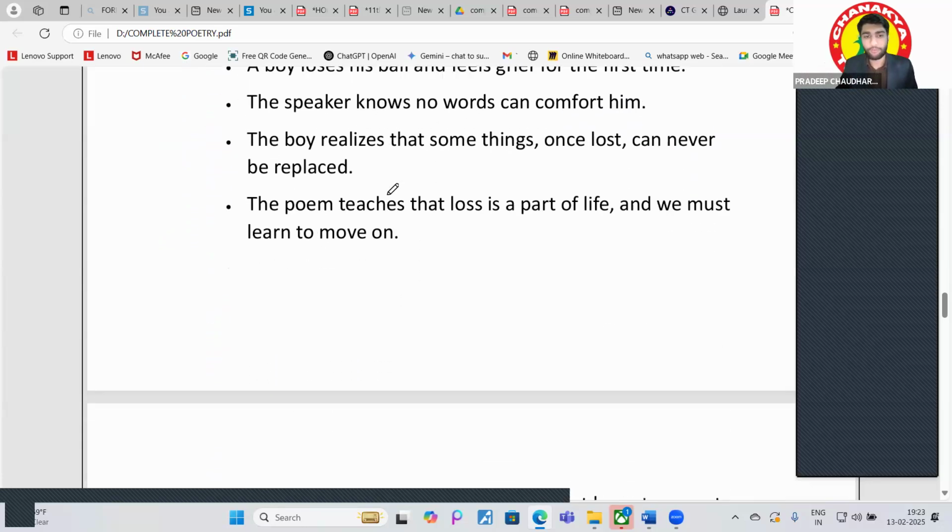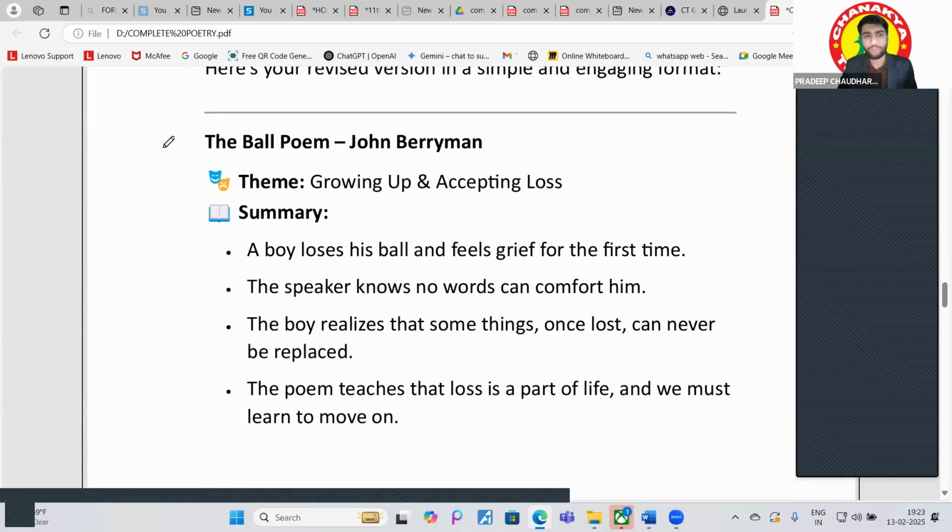Okay. The Ball Poem. What is the Ball Poem? Now the next poem is The Ball Poem. It has been composed by John Berryman. Got it? Guys, sometimes in the board examination, they ask for the poet, not the writer. So who is the poet of this? John Berryman.